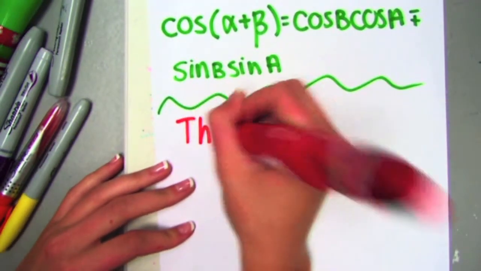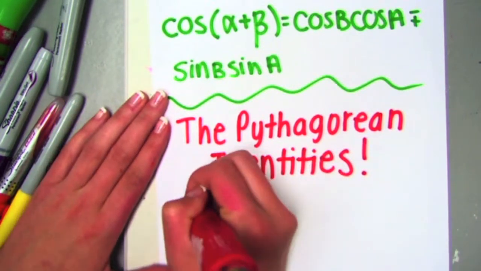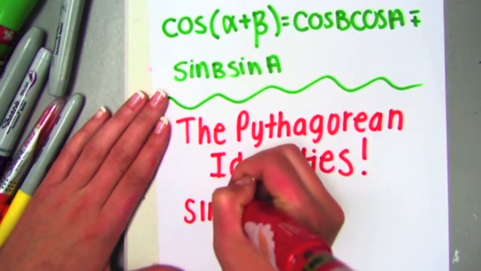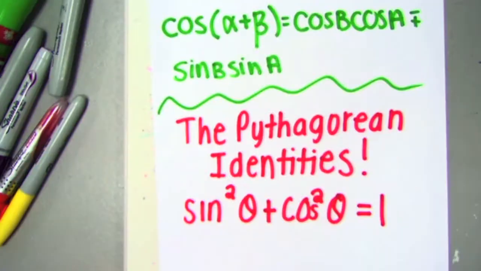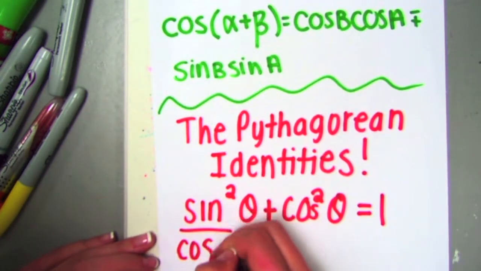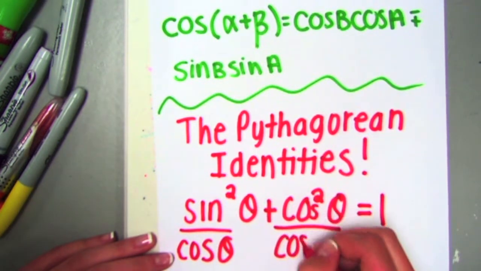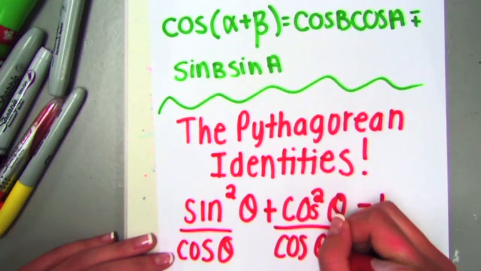The Pythagorean identities. The first Pythagorean identity is sine squared theta plus cosine squared theta equals 1. You can use the first Pythagorean identity to find all of the other Pythagorean identities.